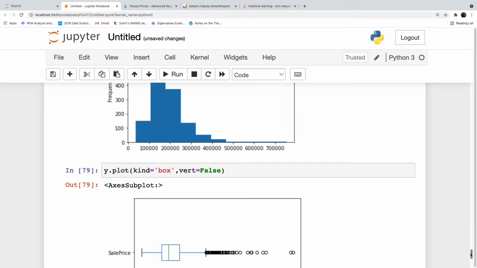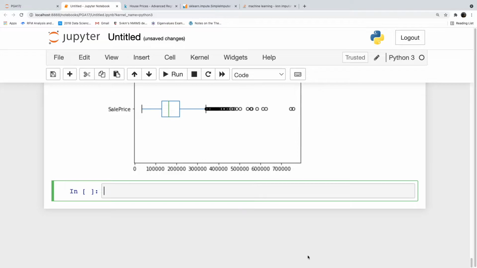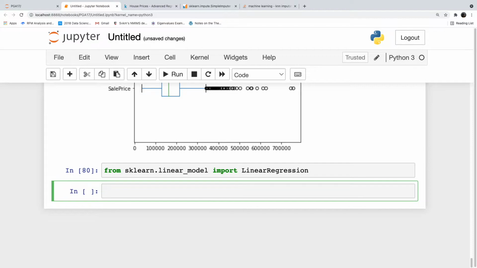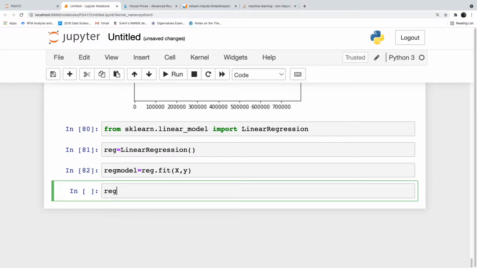Okay. So our y is showing as numerical and continuous. We can now use a multiple linear regression model. From sklearn.linear_model import LinearRegression. reg is equal to LinearRegression(). reg_model is equal to reg.fit(X, y). reg_model.score(X, y).